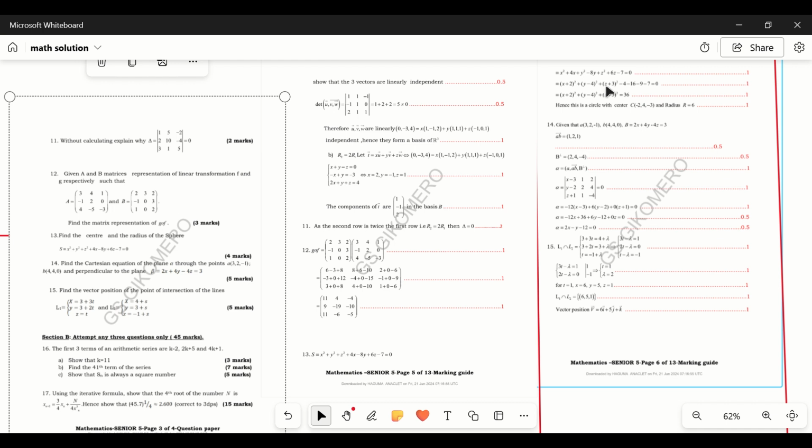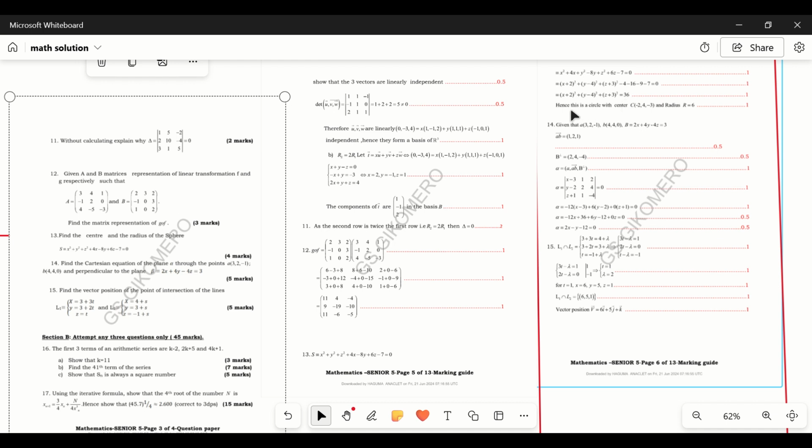For z, we get z plus 6 over 2, which will give us 3, then squared. Then for the y term, we take 4 squared and subtract it, minus 4, and this one squared we subtract as negative 16, and 3 squared we subtract as negative 9, and also negative 7 as it is given. So later we get (x plus 2) squared plus (y minus 4) squared plus (z plus 3) squared, which will be equal to 36.